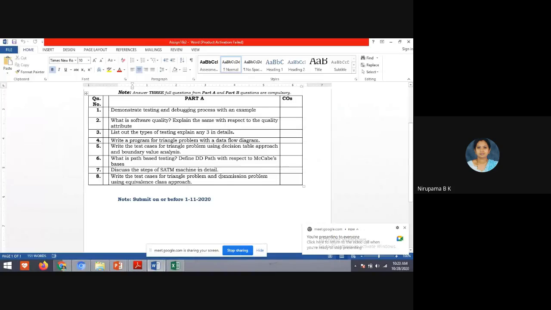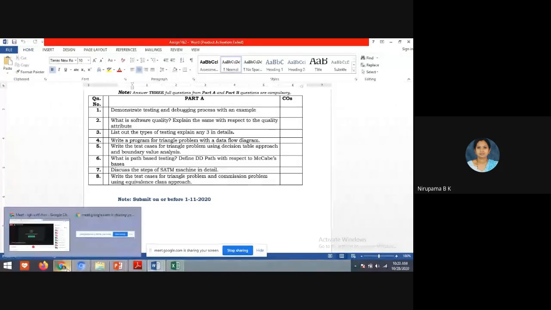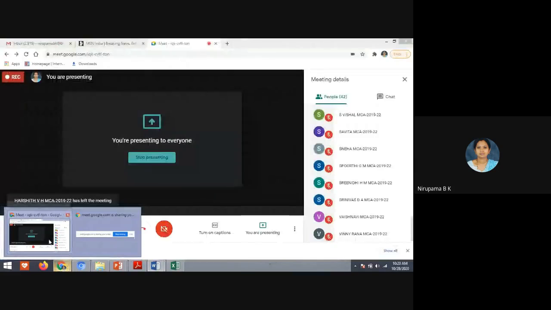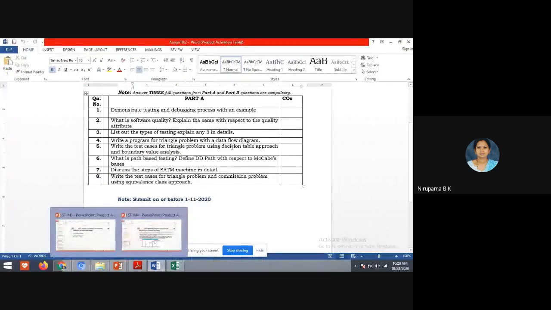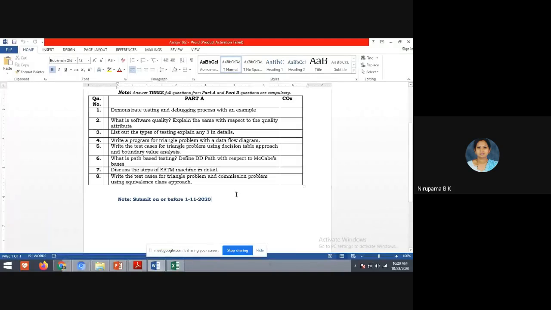Yes, students, can you see the screen? The first question is to demonstrate the testing and debugging process with an example. Yes, the first internals you all have written. So, out of these questions, any doubt you have? Submit on or before 1st November, students.